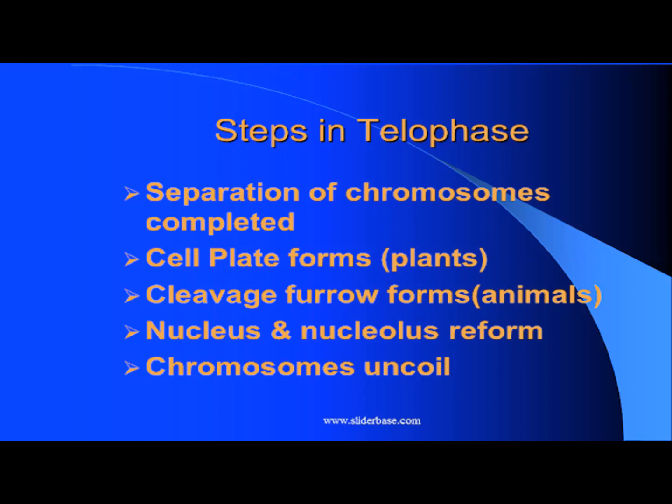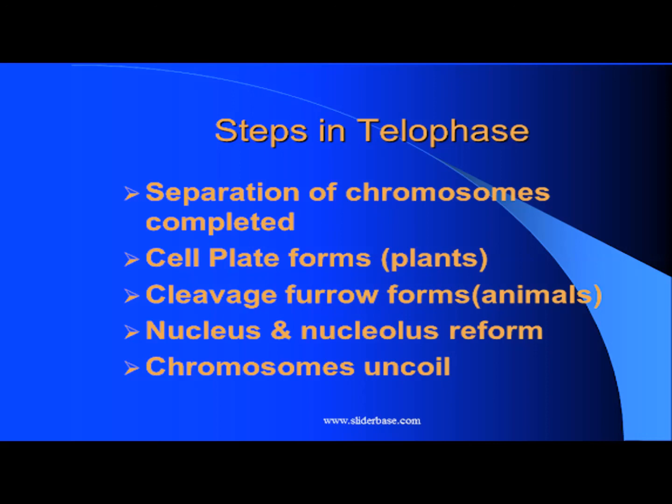So the fourth stage is telophase. Number 1, separation of chromosomes completed, as we have seen previously. Number 2, cell plate forms. In plant cell, the cell plate is formed, and in animal cell, the cleavage furrow forms. Cleavage furrow means they are forming according to their features.